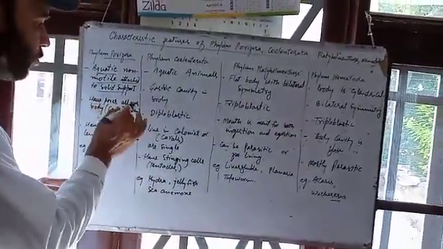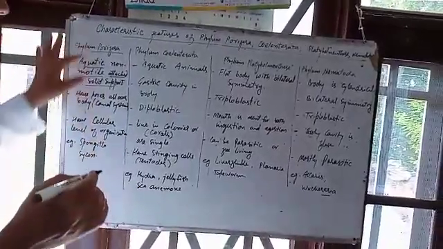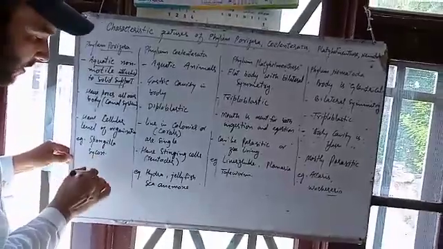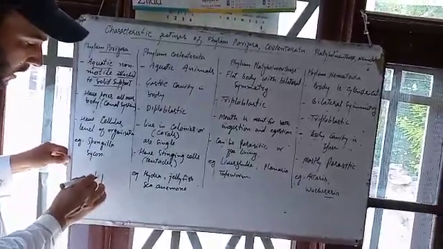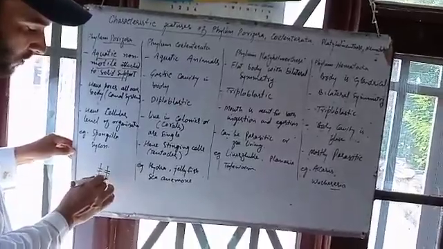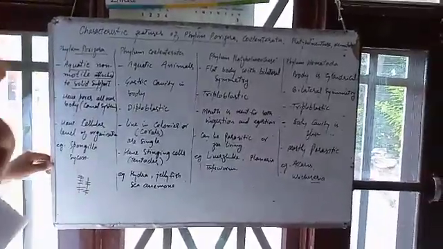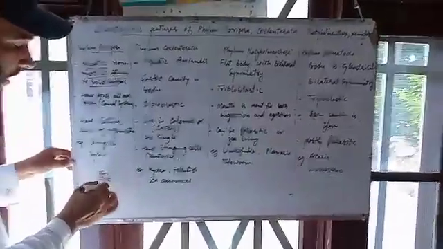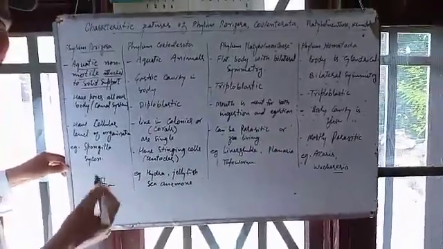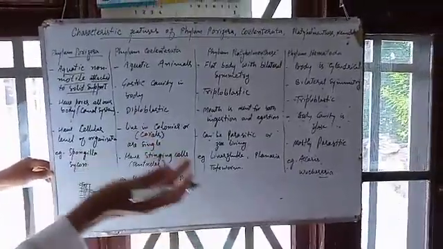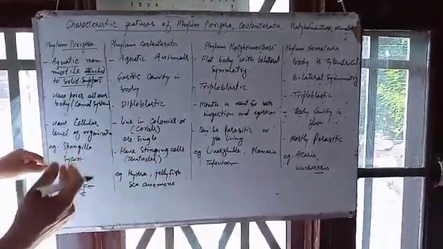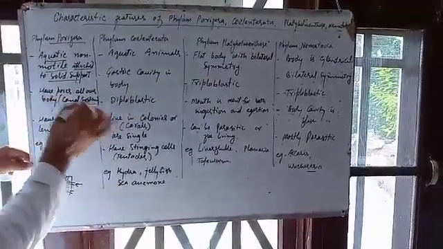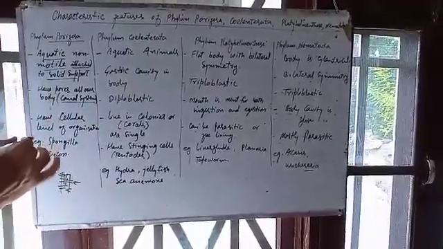Next is pores all over the body. The animals of phylum Porifera have pores. If this is the animal, these are the pores across the body. Pores are small, round, hole-like structures, and these holes provide a way for water, so that some substances come inside the body and some substances move from the body to the outside. That means they have a canal system. It is the most characteristic feature of Porifera.